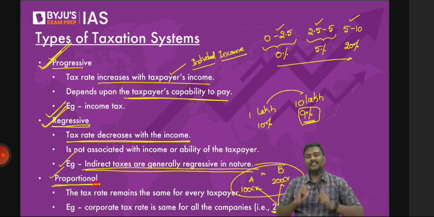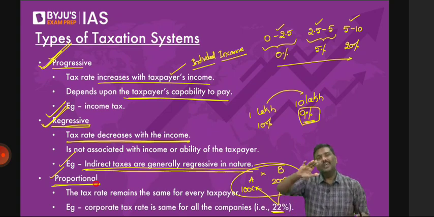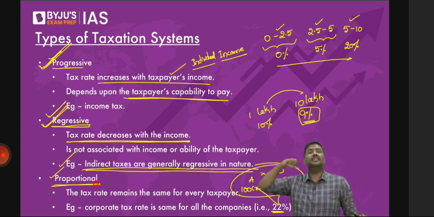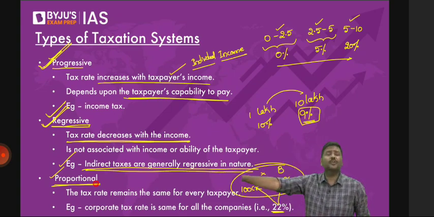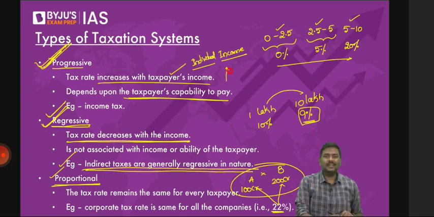Whenever you change, the best example is corporate taxes, that is 30% irrespective of your income. Irrespective of income, it is 30%. 22%, irrespective of your income, it is 22%. Let's say 15%, irrespective of your income, that is a profit, it is 15%. So progressive, the tax rate will keep on increasing with higher income. Regressive, tax rates applicable will come down as the income increases.